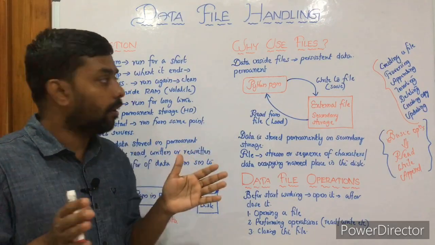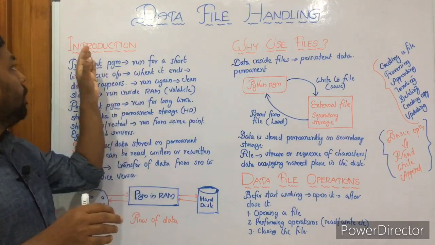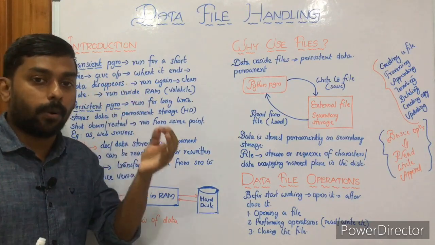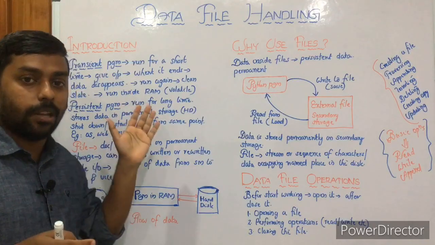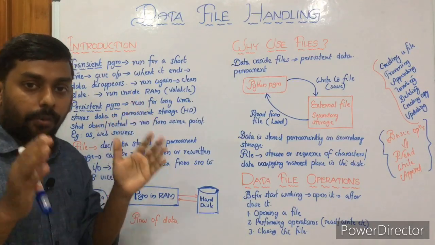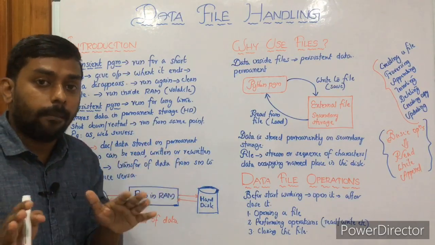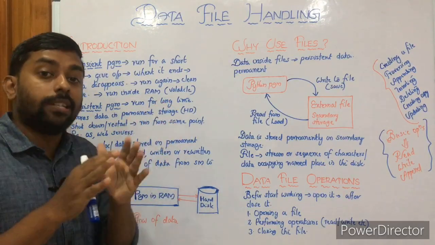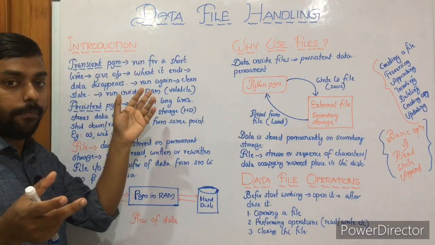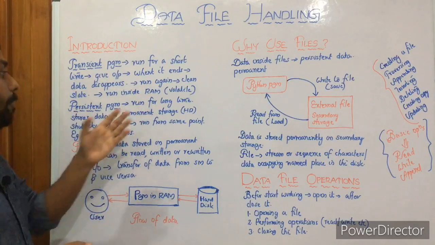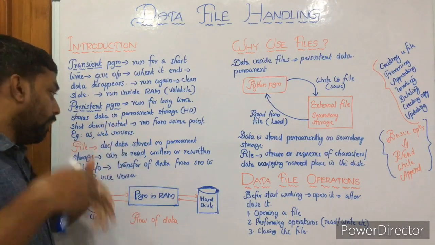Let's have a quick revision, or recap, of the topics we have discussed so far. In the introduction we have seen two types of programs: the program we have followed so far, and the one we are going to follow. Transient programs are temporary in nature and run for a short time. After getting the result, everything disappears, because the data is stored in RAM. Then persistent programs run for a long time, with data stored on permanent storage, that is the hard disk. Even after shutdown, you get back to the same point.